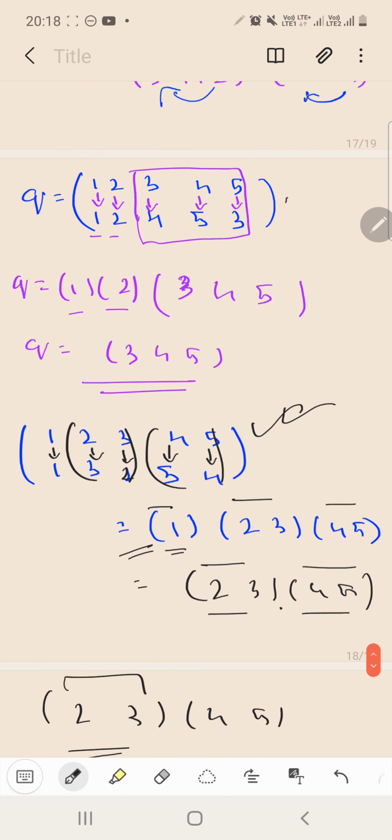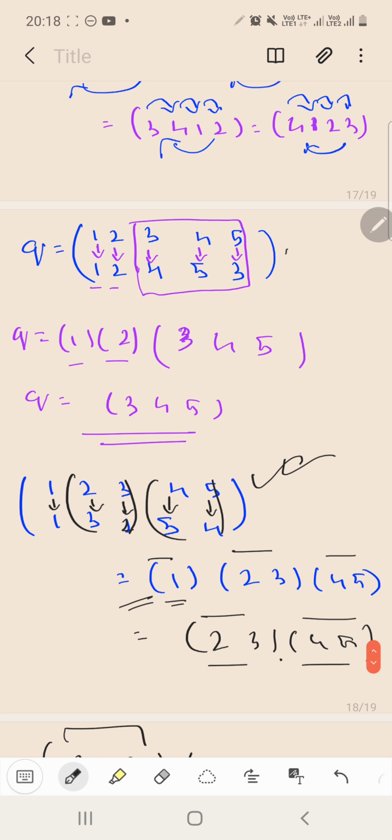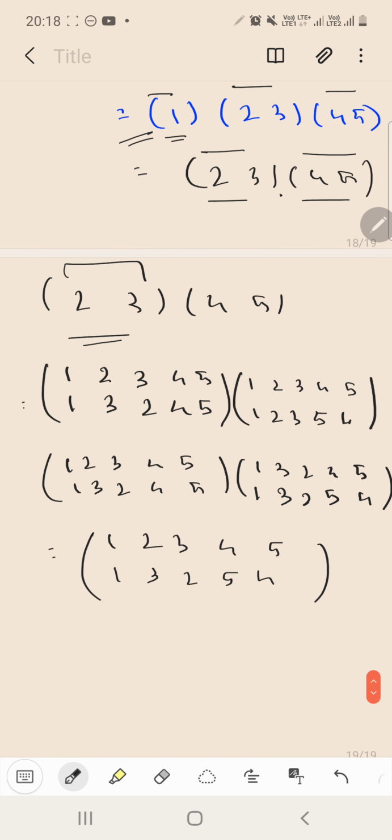Now let's see whether they are equal or not. Okay, so have I done something wrong, guys? Here, have I done something wrong here? 1 3 2 4 5. Okay, 1 3 2 4 5, and 1 is being replaced by 1, 3 by 3, 2 by 2, and you have 4 by 5 and 5 by 4.